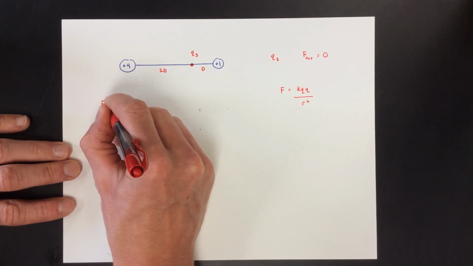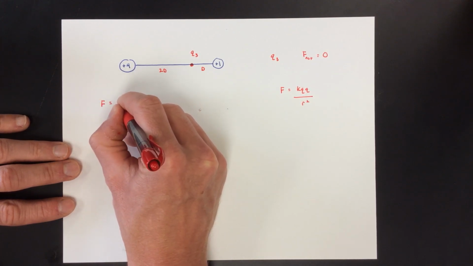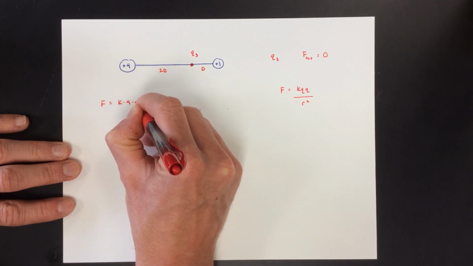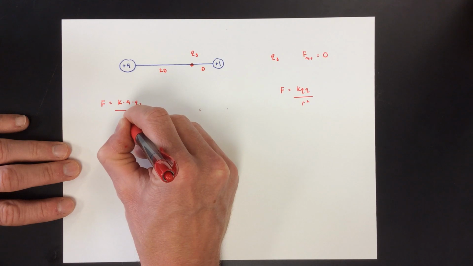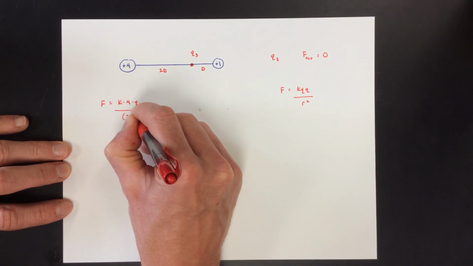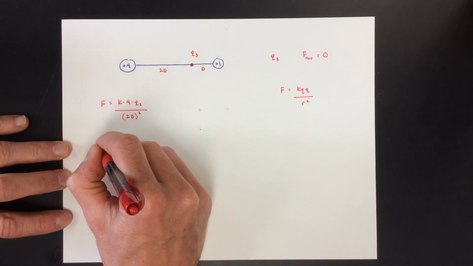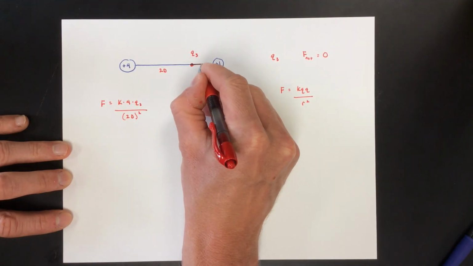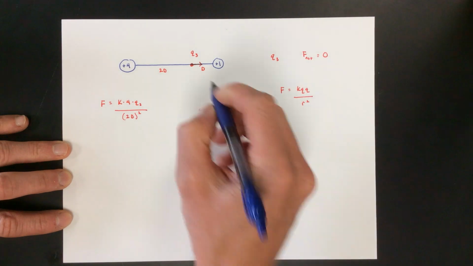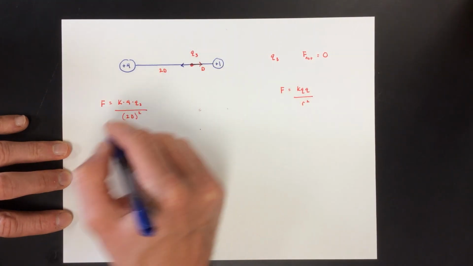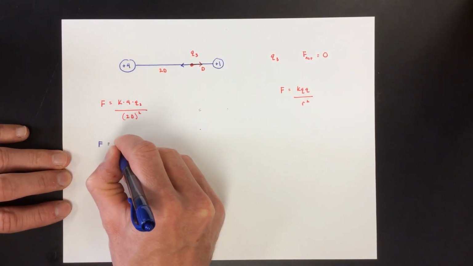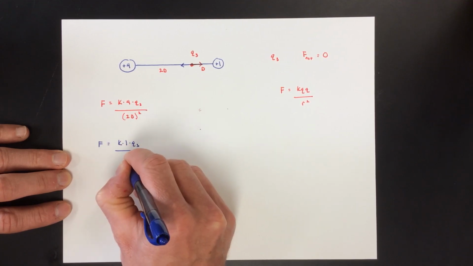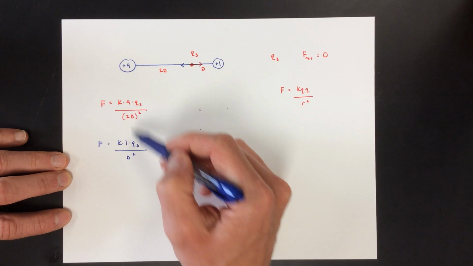So we'll call that one, the red one, K times 4 times Q3 all over 2d squared, where this is the red force going that way. And then this one has a blue force going that way, but the blue force would be K times 1 times Q3 over d squared. You see how those balance?